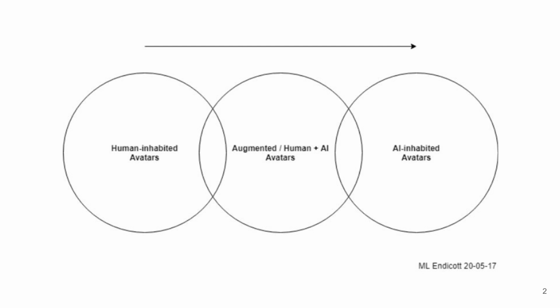This diagram illustrates the progression of avatar control from human-inhabited avatars to AI-inhabited avatars, with an intermediate stage of augmented or hybrid avatars that combine human and AI input. Human-inhabited avatars are fully controlled by people in real time, while AI-inhabited avatars operate autonomously through artificial intelligence. The middle stage represents a blend, where human control is enhanced or supplemented by AI, allowing shared agency between human operators and machine intelligence. The rightward arrow emphasizes this evolutionary trajectory, showing a shift from human-driven to increasingly AI-driven embodiments.